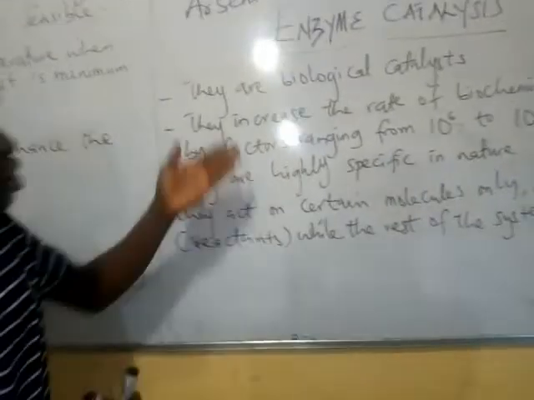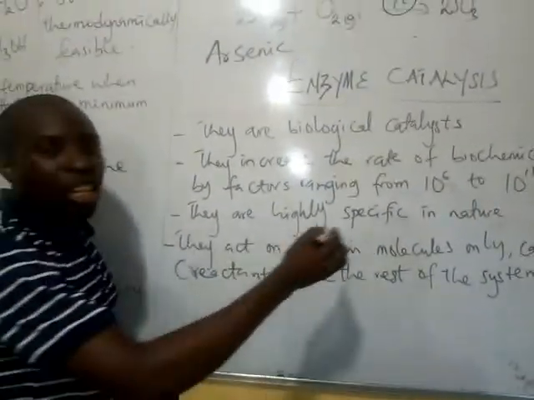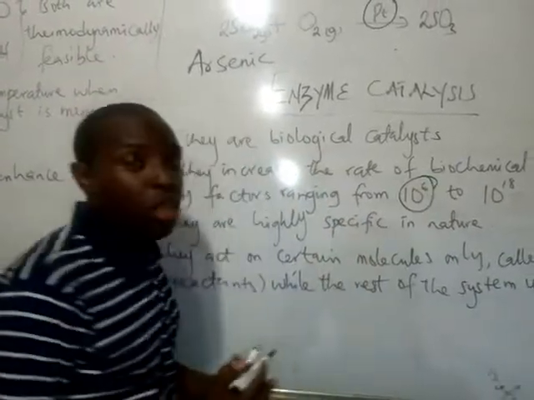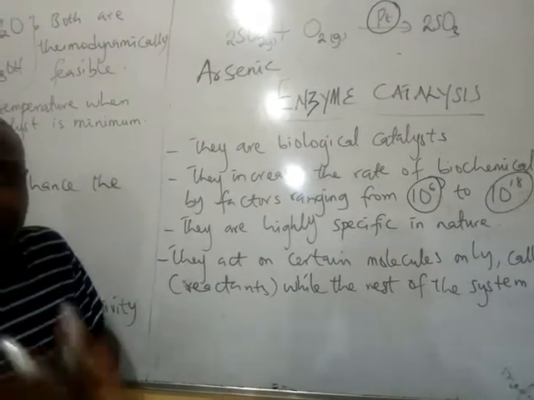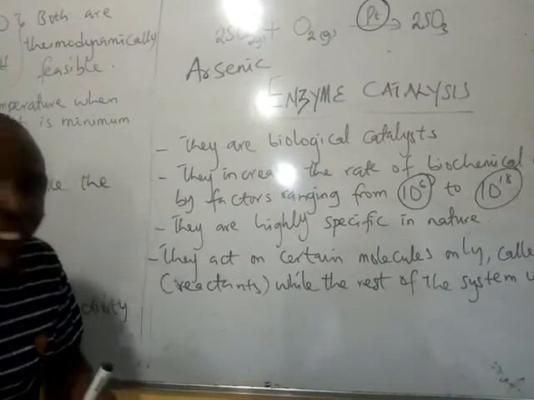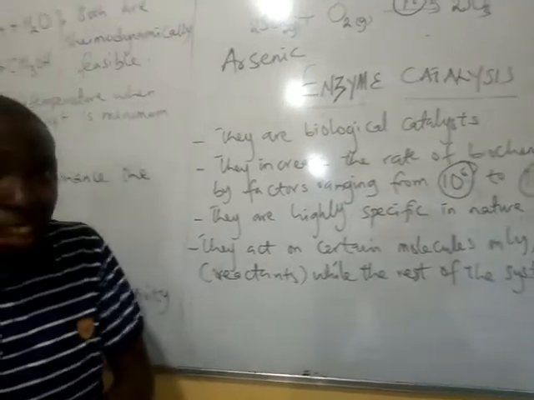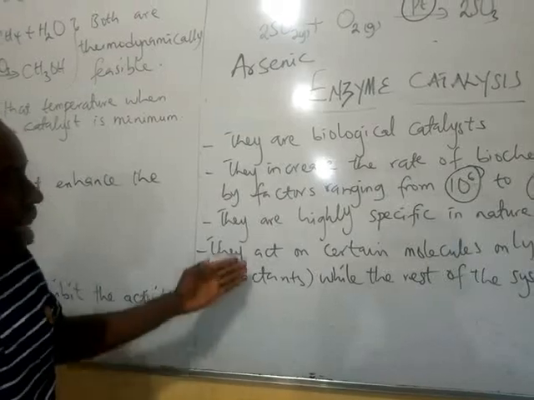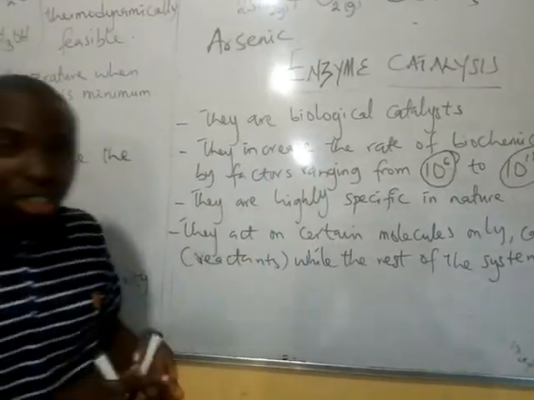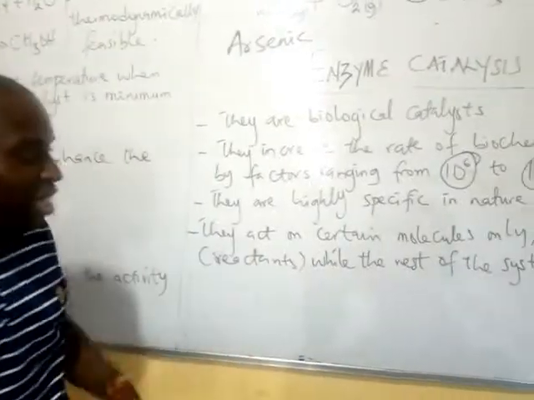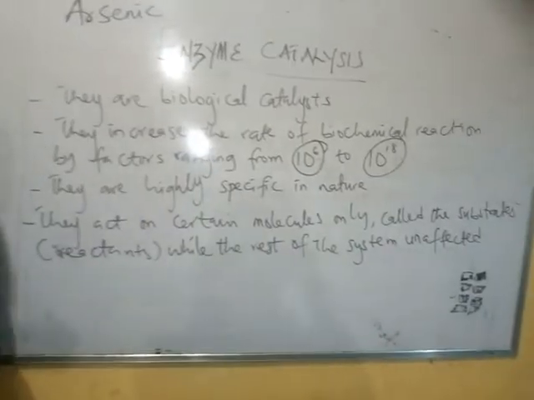They increase the rate of a biochemical reaction by factors ranging from 10 raised to power 6, which is a million, to 10 raised to power 18. Enzymes are highly specific in nature, which we will see later. And lastly, they act on certain molecules only, called the substrate. I've told you just now that substrate simply means the reactant, while the rest of the system is unaffected. All right.